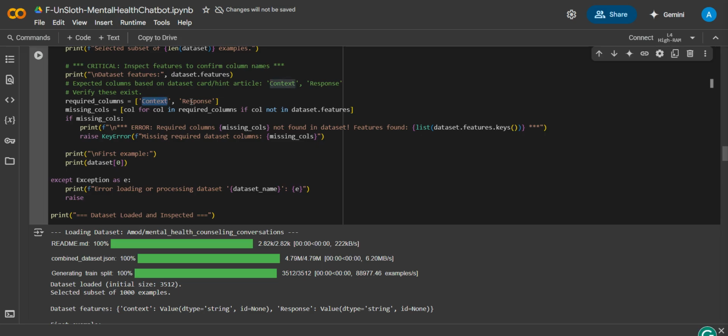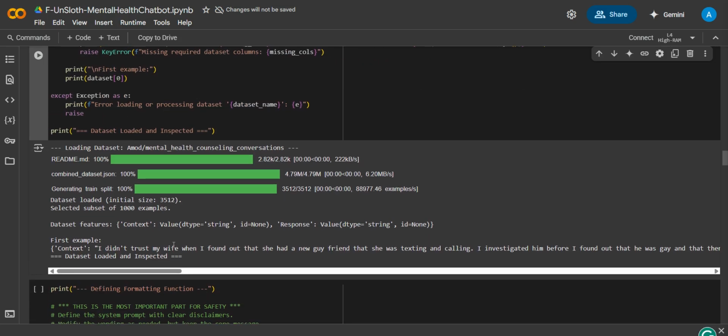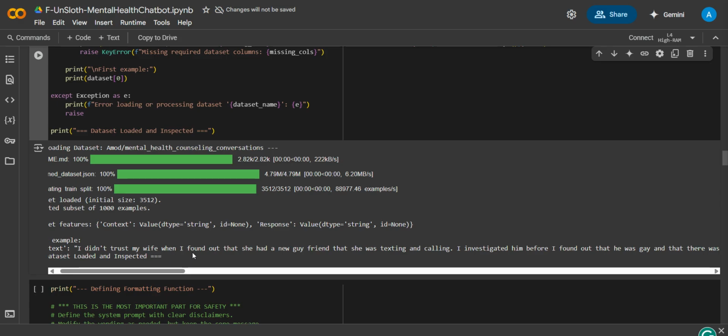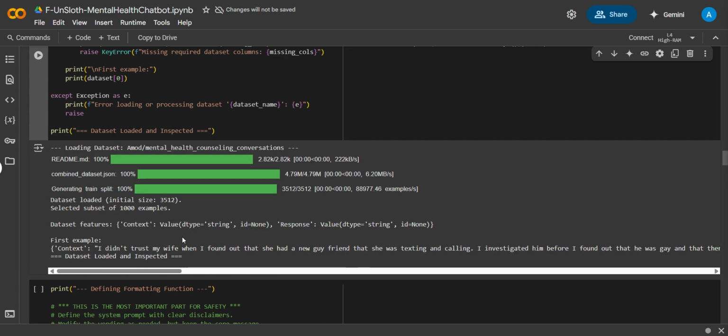We have context and response, those are our required columns. As you can see, this is the context, and then we have a response for that. Context is the user question or query, and response is what the mental health bot will be replying.